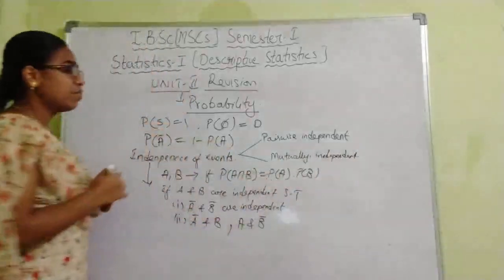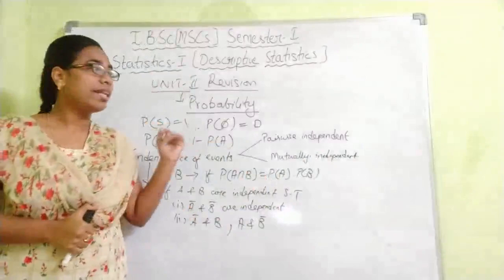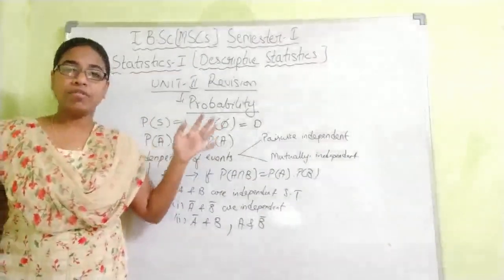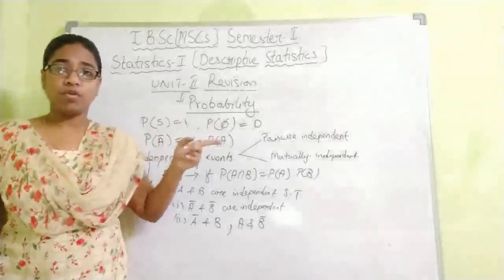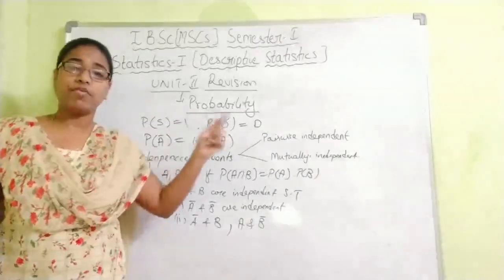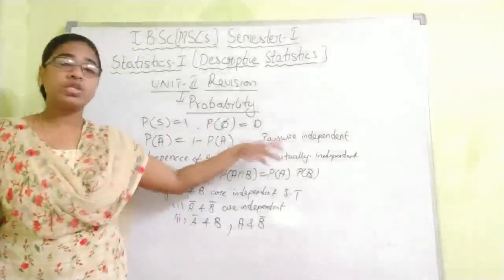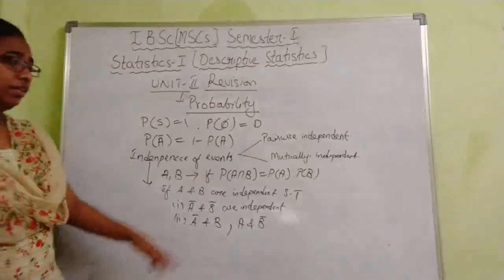So pairwise means, suppose if you have n number of events, so all the events are independent pairwise also. If you have 1, 2, 3, 4 events, then A1, A2, A1, A3, A1, A4, A2, A3, A2, A4. So all the pair combinations are also independent. Then that is called a pairwise independent.